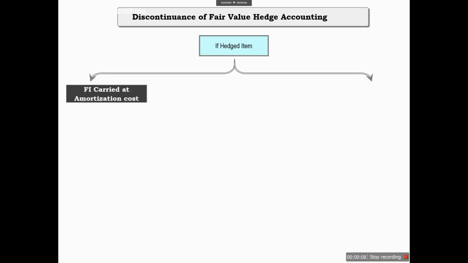Let's discuss how the accounting will move in case of the discontinuation of fair value hedge accounting. In this case, if the hedged item is a financial instrument that is carried at amortized cost, any adjustment to its carrying amount due to the fair value hedge, we need to amortize to the profit and loss account.